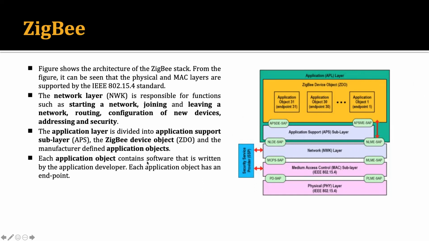Each application object contains software that is written by the application developer. Each application object has an endpoint. So here you can see that in the ZigBee device object, there are application objects, and each application object is nothing but one program, written for one functionality in the application layer.